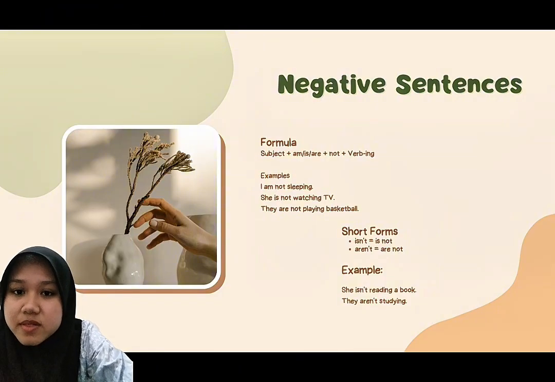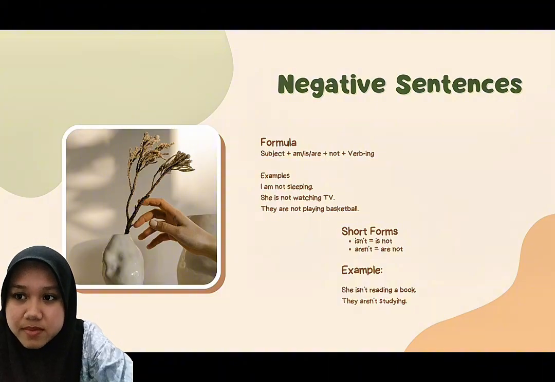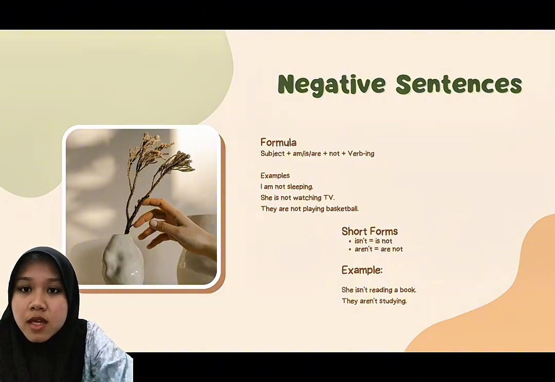Another example is I am not sleeping. The positive sentence is I am sleeping, but when changed to a negative sentence it becomes I am not sleeping. And then, they are playing basketball. The negative sentence becomes they are not playing basketball. Native speakers often use this short form in conversation because it sounds more natural.